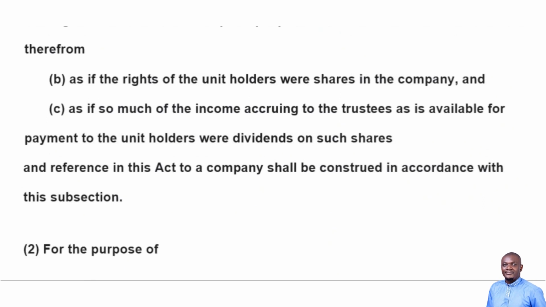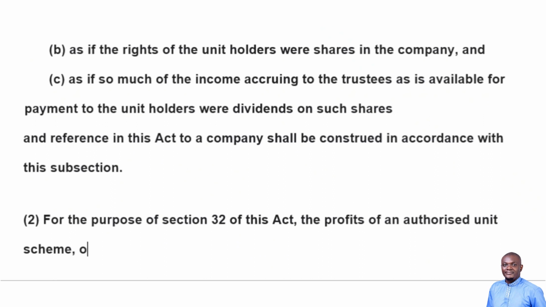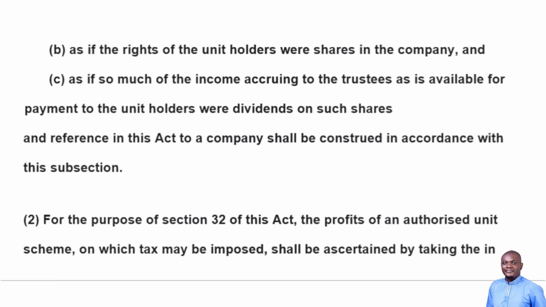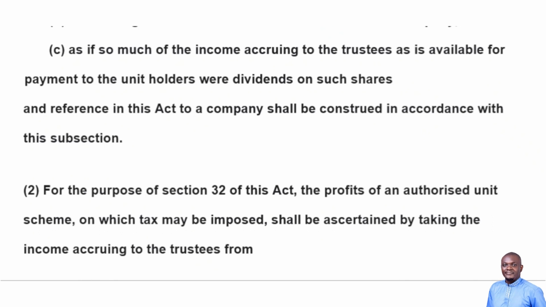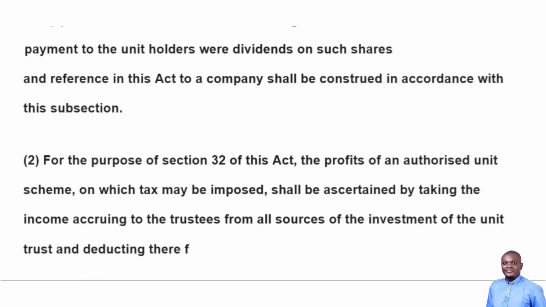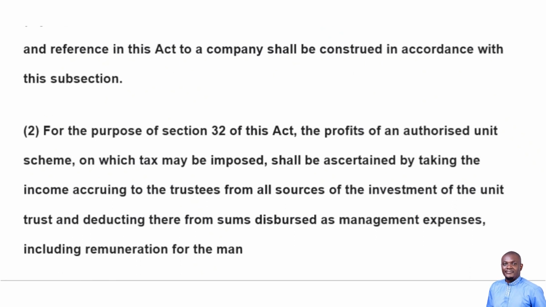For the purpose of Section 32 of this Act, the profits of an authorized unit trust scheme on which tax may be imposed shall be ascertained by taking the income accruing to the trustees from all sources of the investment of the unit trust and deducting therefrom sums disbursed as management expenses, including remuneration for the managers.